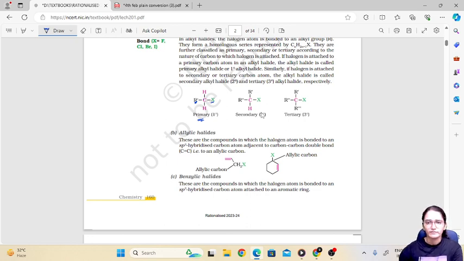Secondary means whenever X is attached to a carbon and that carbon is attached to two alkyl groups, they may be same or different. That is called a secondary alkyl halide. And whenever the halogen is attached to a carbon attached to three alkyl groups, they may be same or different, it is called a tertiary haloalkane or alkyl halide.